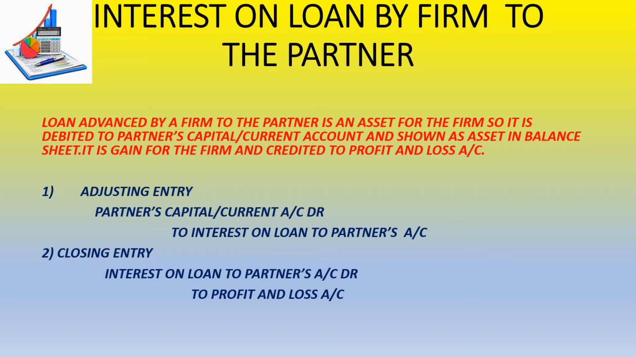Suppose the company has given a loan to the partner. Here the company has not taken any loan from the partner. Instead, the company is giving a loan to the partner. Any loan advanced by a firm to a partner will be an asset for the firm, because it is debited to the partner's capital / current account. This loan amount is given by the firm to the partner. So later on, the firm will recover that loan from the partner, right?